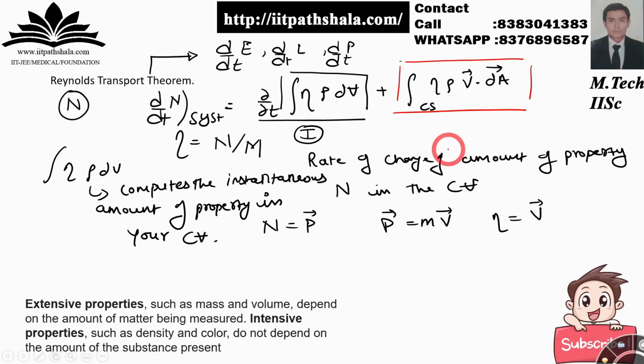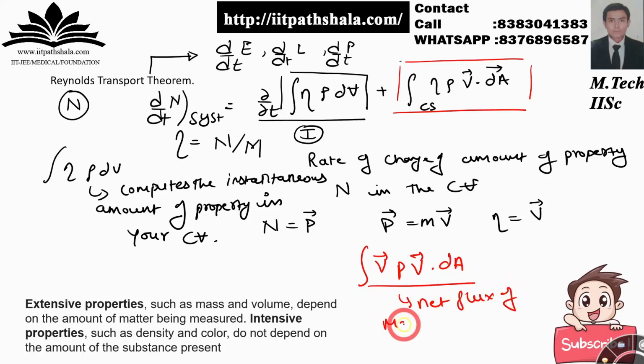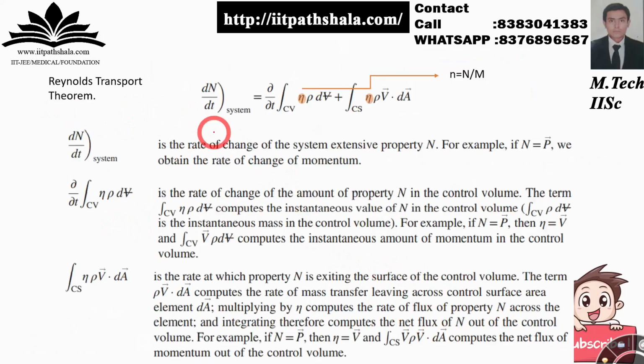Now for example, again, if you have taken n as your p itself, that is your momentum, then your eta will be v itself. So this eta rho v dot dA, here eta will be equal to v itself. So this thing over here, if we have taken the example, will compute the net flux of momentum out of the control volume, for the control surface. Fine with that? So that's your Reynolds transport theorem itself. I've written formal definitions over here. You can just write them down.